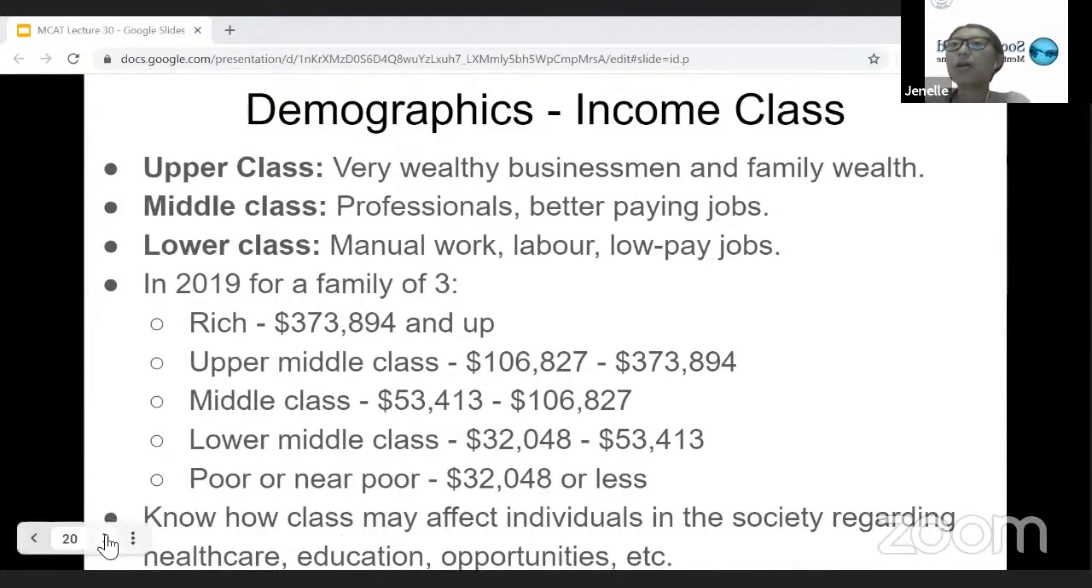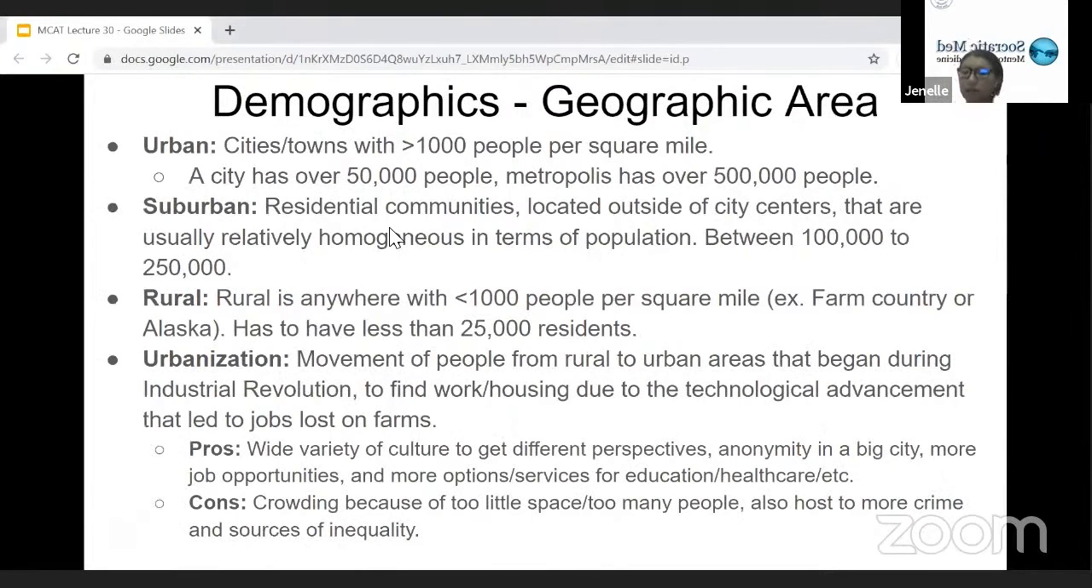So, and then the other aspect that can also stratify people is actually by geographic area. And so this is in terms of the urban, suburban, or rural areas. So urban areas are considered cities or towns with over 1,000 people per square mile, and a city tends to also have over 50,000 people. Metropolises have over 500,000 people.